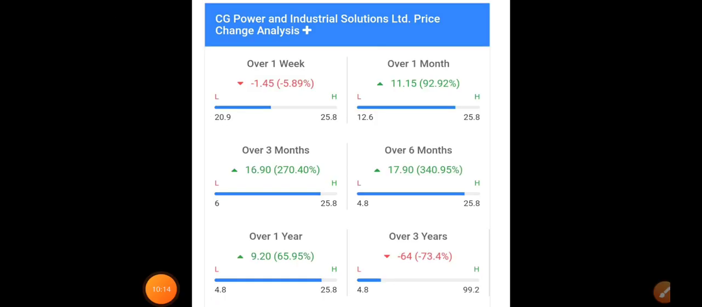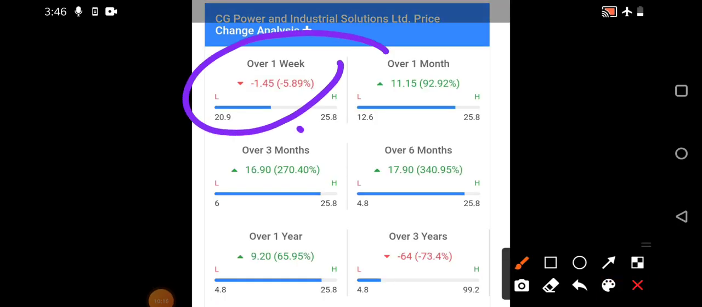If you see the returns in just 1 week, you can see only a 5%, we can say 6% downside was seen in the stock, and in 1 month 92.2% returns. You can almost assume that 100% returns were given in a span of 1 month. So you can say which stock gives that much huge returns in a short span of time.